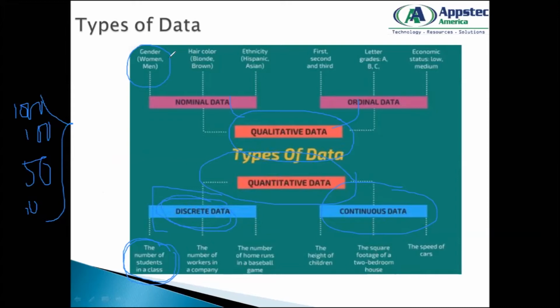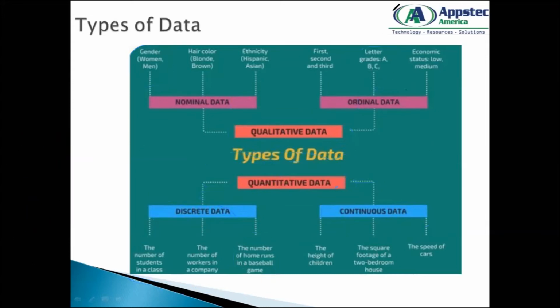Then when I give you the grades that they have got, again that will fall under ordinal data. So you can see that one data can have various forms. Each and every attribute of data would fall into either of these four categories. Okay, so discrete: number of workers in a company, number of employees in a company is again your discrete. Number of home runs in a baseball game, number of players in a cricket team, number of players in a football team, all these have a definite value. So these are all your discrete data.